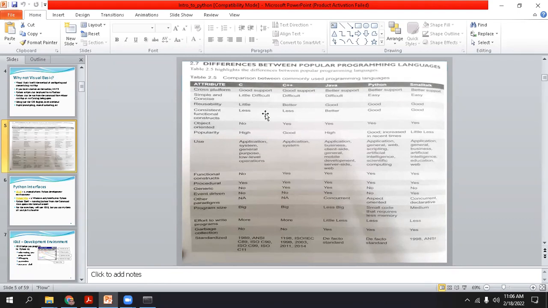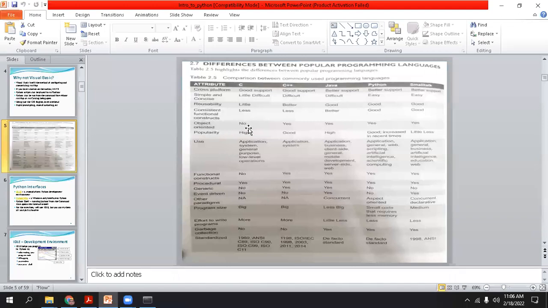Okay. So in C, obviously the reusability concept was absent. That's why it is listed as little. In C++, we have already used the reusability concept, so it is better. In Java and Python, the reusability concept is much better. That's why it is written as good.